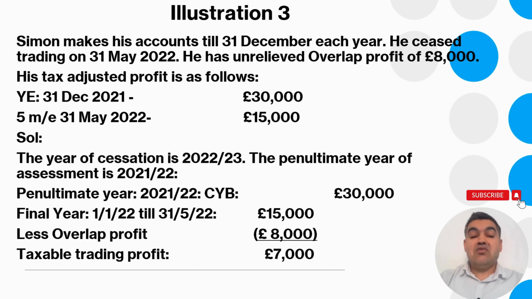For the final year, which falls in 2022-23, you take a profit of 15,000 and from this you deduct the overlap profit brought forward of 8,000. Hence the revised taxable trading profit for 2022-23 will be 7,000. That's how a trader will get relief for overlap profit brought forward.